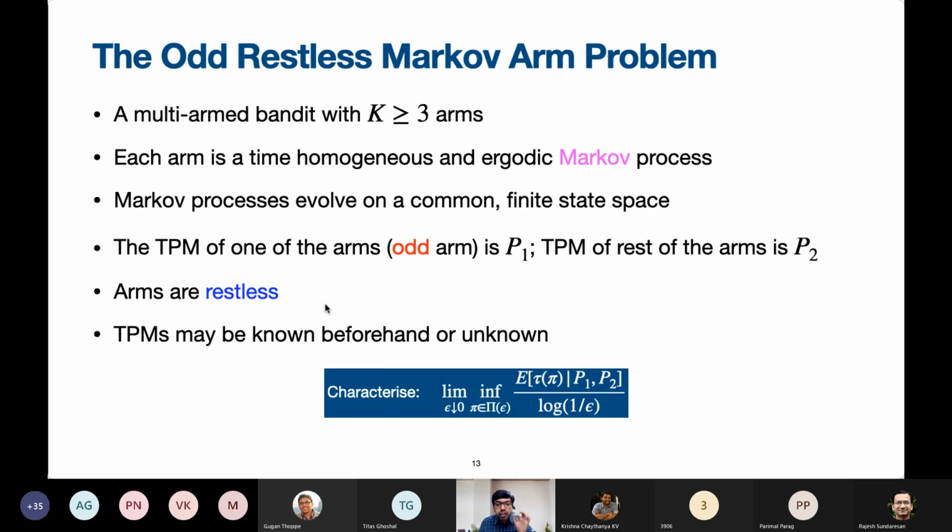Have done? So the goal for us will be to characterize this very important quantity. We anticipate that this growth rate is going to be log 1 over epsilon, that is, denominator log 1 over epsilon is something that we anticipate. It has to be seen whether this is actually true. Without keeping any surprises, the answer is yes. It is logarithm of 1 over epsilon, and I'm going to show you how and why.